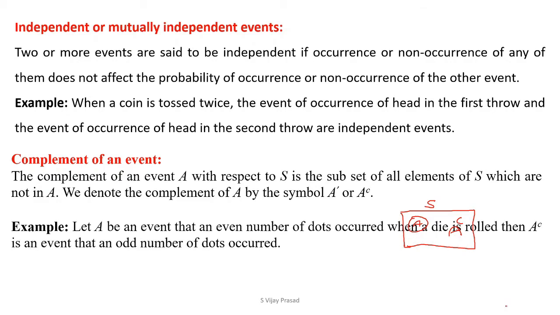For example, let A be an event that an even number of dots occur when a die is rolled. Then A complement is an event that an odd number of dots occurred. If A is the event of an odd number of dots, then A complement is an even number of dots.